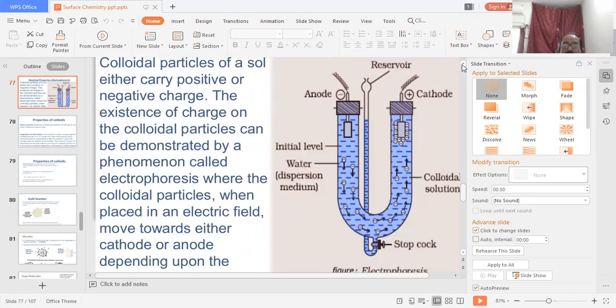It is a U-shaped cylinder, with a cork on one side, a cathode electrode on one side and an anode electrode on the other. So this is the initial level, this is the water dispersion medium and colloidal solution, this is the stop cork, and this is the reverse. Normally, if any solution has a charge, the charges move to opposite sides. That means positive goes to the negative side, and negative goes to the positive side.